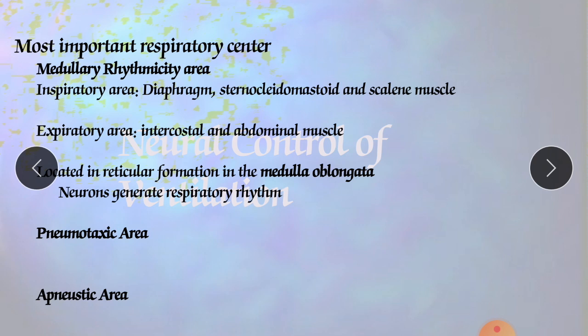Some space should be empty in our lungs, so it will immediately stop the inhalation and clear the air. When the pneumotaxic area is more active, the breathing rate is more rapid because it produces shortness of breath. Next area is called the apneustic area.